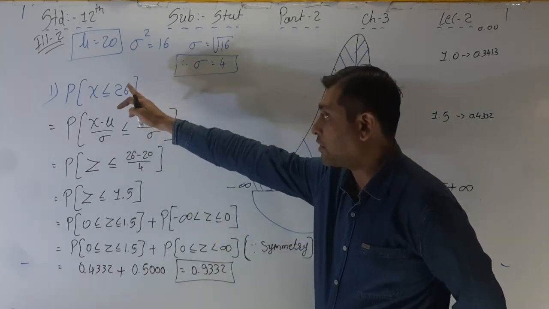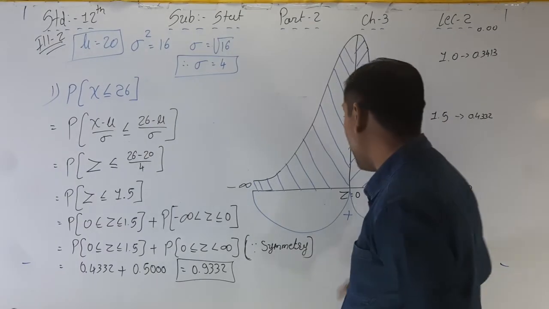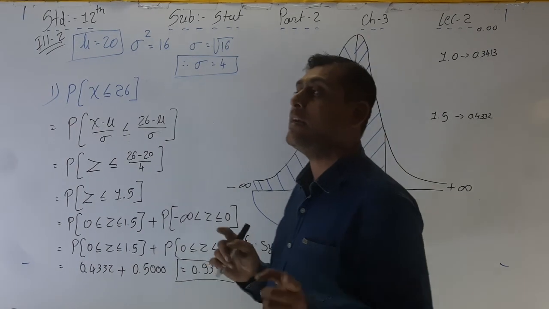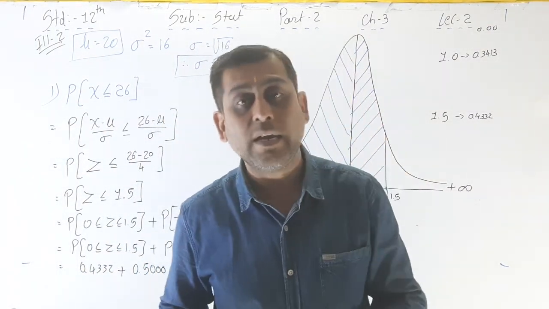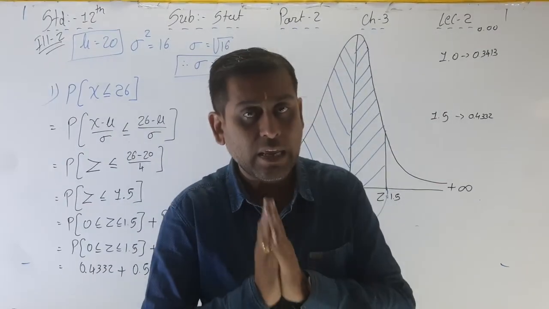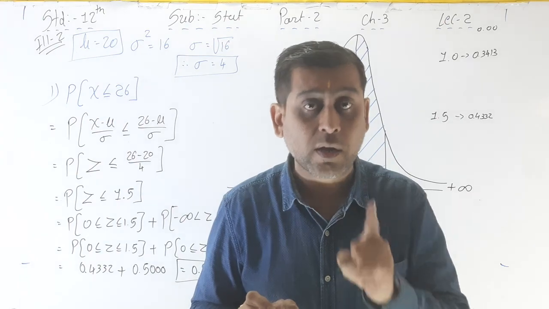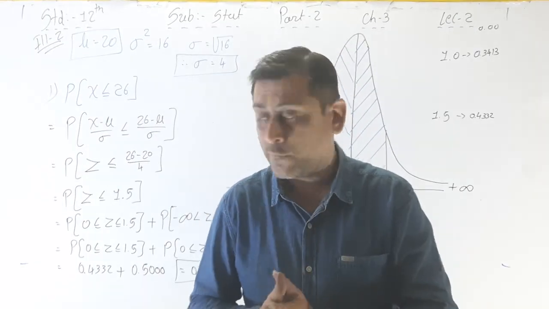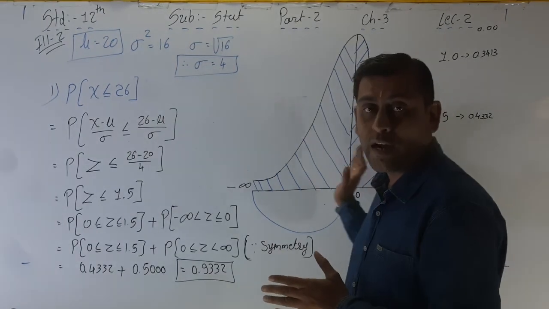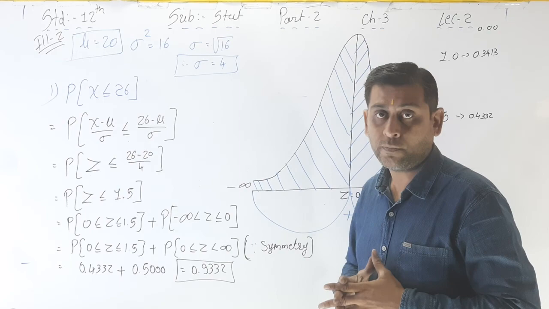Probability of x less than or equal to 26 is equal to 0.9332. Why? Because the area lies on both sides of the perpendicular. Now write down one point: if the area lies on both sides of the perpendicular, then you have to add two areas, 0 to the positive side and 0 to the negative side. Compulsory.